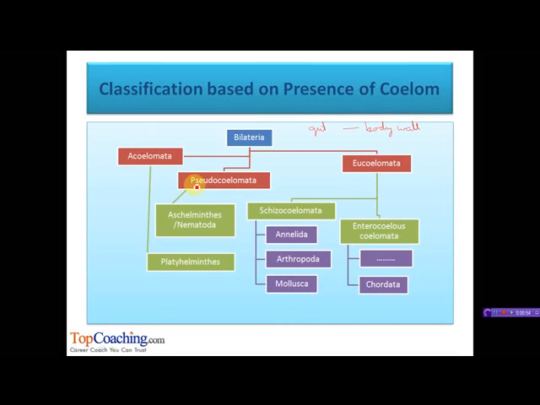In pseudocoelomata, the animals consist of a false coelom, that is a body cavity which is not lined with coelomic epithelium. Its example is phylum Aschelminthes or Nematoda. The third category is eucoelomata, which consists of a true coelom, that is a body cavity lying between the gut and the body wall and lined with coelomic epithelium.